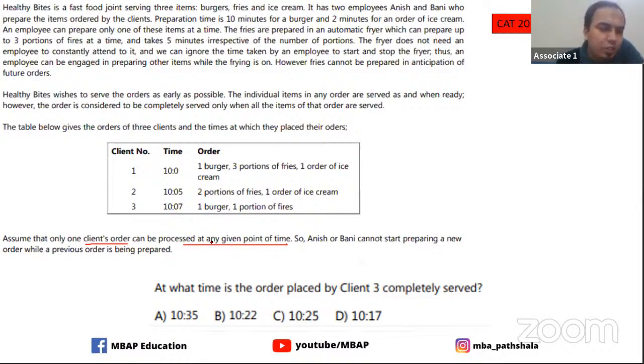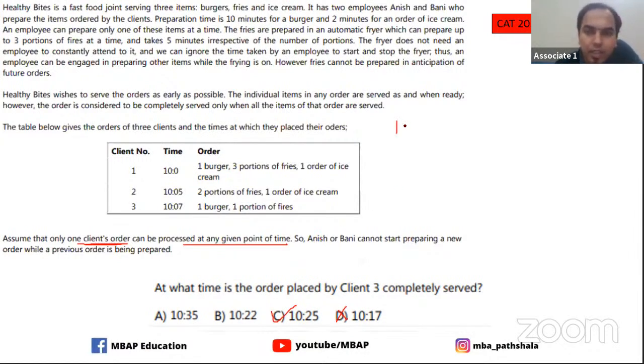So understand, it is given to you that at one time only one client's order will be served. I see a lot of people putting C, and that actually is the answer. 10:25 is the answer. D is not the answer. So let's look at it. People who are marking D as the answer, Gulshan and other people, see where you're going wrong.